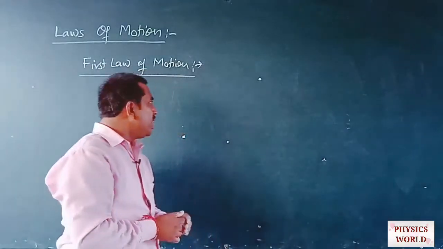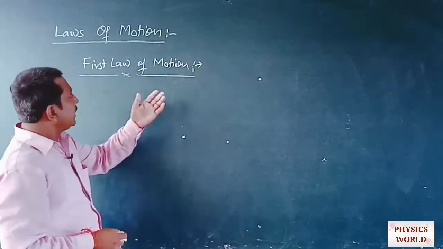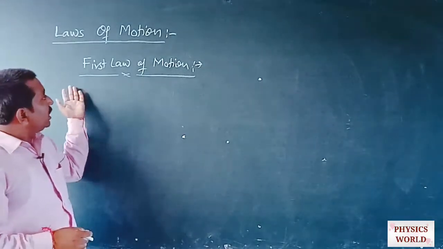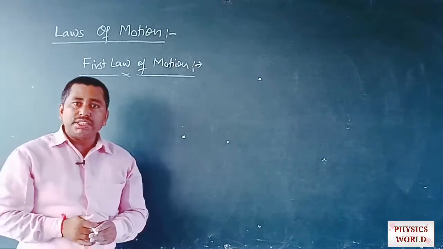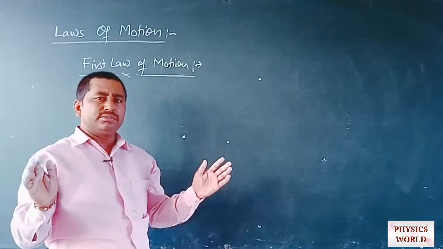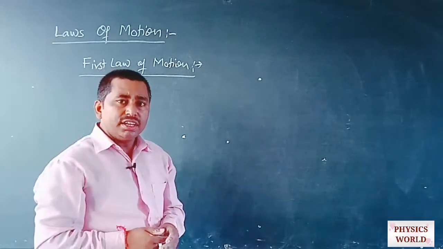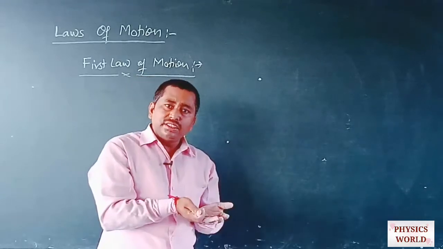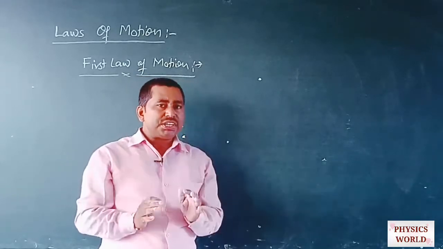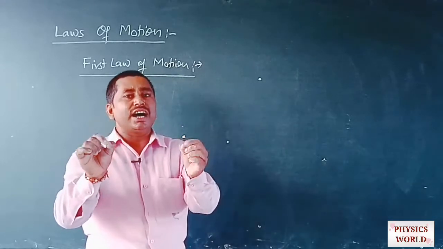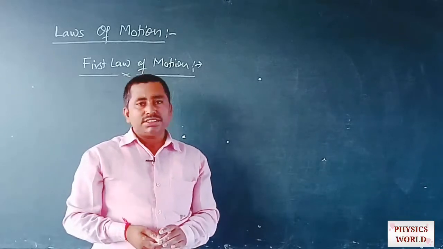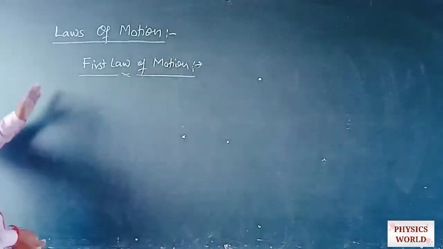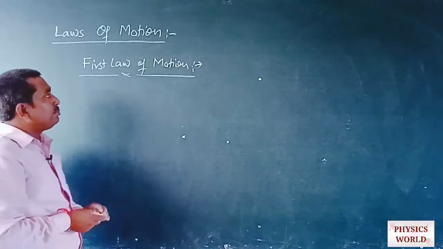So you can easily see that when there is no force acting on any object, then the state of that object will not change with respect to time. It means if an external force is absent, then the state of the object always remains unchanged. Okay, so this is the first law of motion.